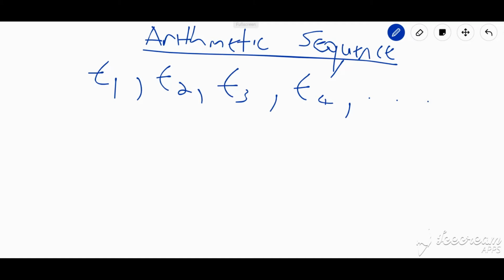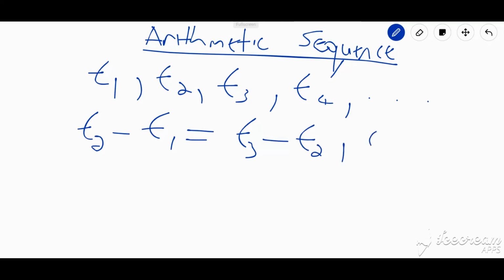Now, this particular sequence is arithmetic if, when I subtract two successive terms, the result is the same. So if I go T2 minus T1, I should get the same result as when I go T3 minus T2, the same thing as when I go T4 minus T3. The result that I'm going to get here is what we're going to call a common difference, and I'm going to call it D. So when I subtract two successive terms, I should get that common difference, D.